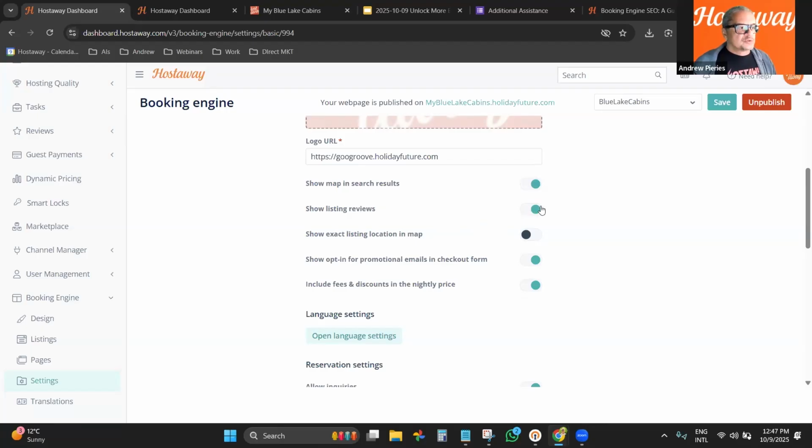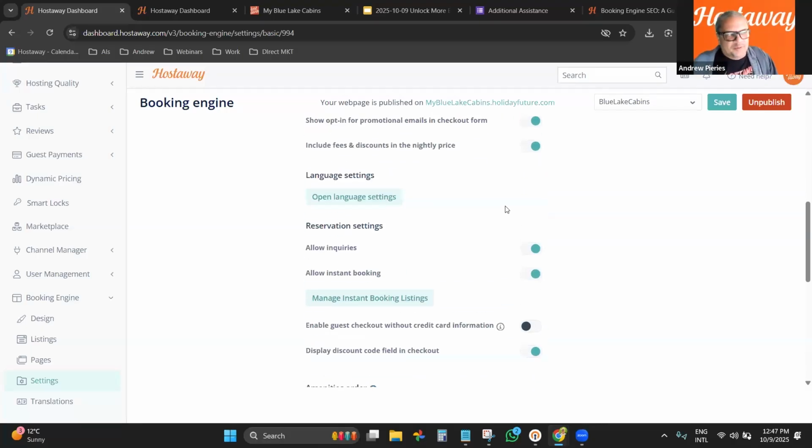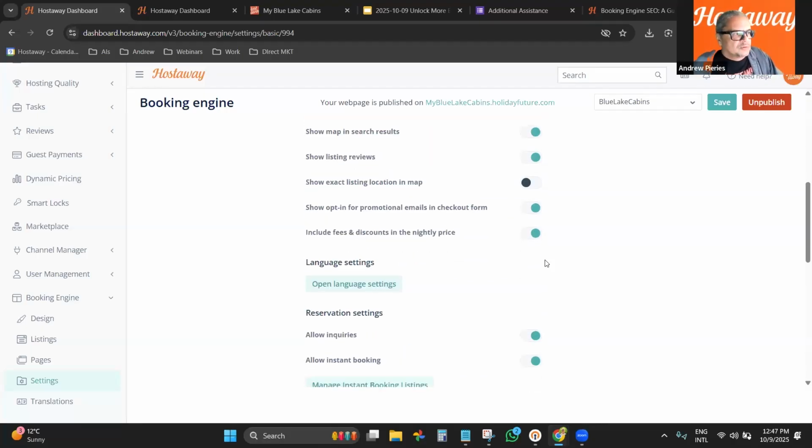Show listing reviews, again. Talking about reviews, here you can select to remove them altogether. But if it is just a bad review, like the one we were talking about, you just go there and remove that specific review. Or maybe you don't want to display reviews at all.